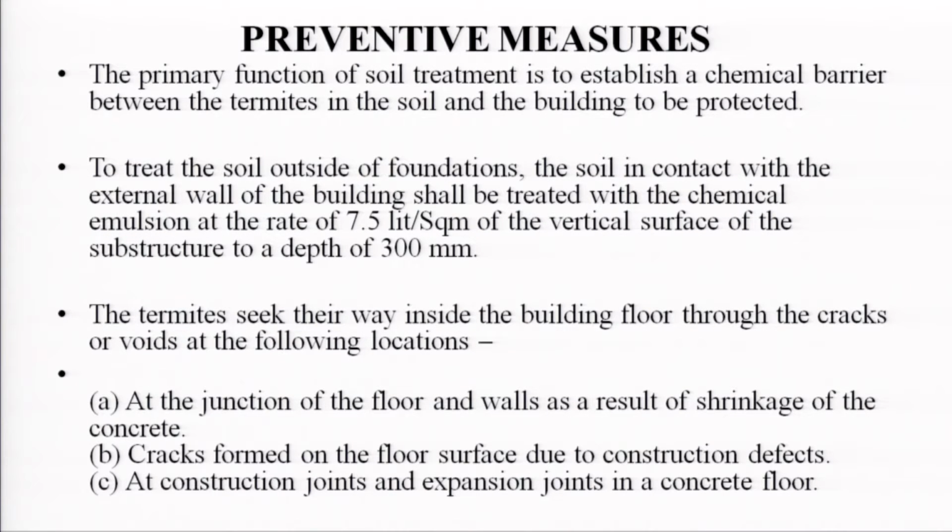Preventive measures. The primary function of soil treatment is to establish a chemical barrier between the termites in the soil and the building to be protected. Treatment of soil outside of the foundation: the soil in contact with the external wall of the building shall be treated with the chemical emulsion at the rate of 7.5 liters per square meter of the vertical surface of the substructure to a depth of 300 mm.